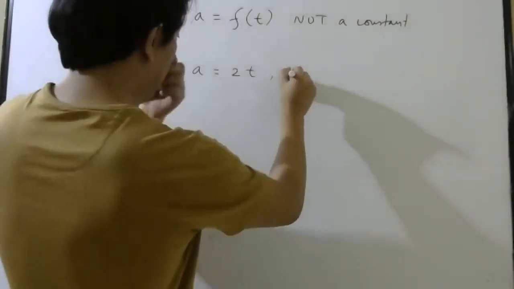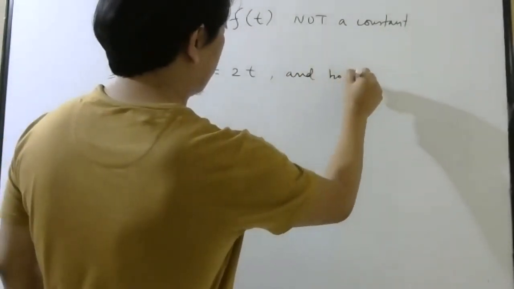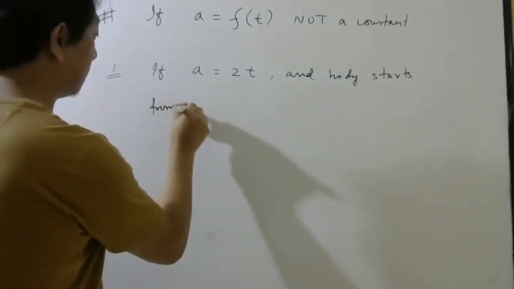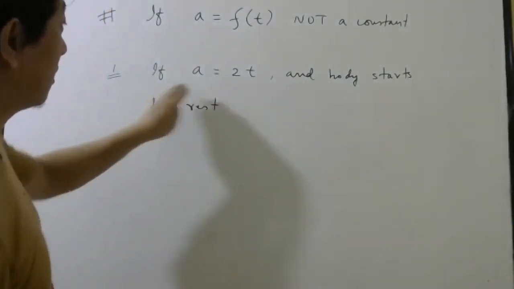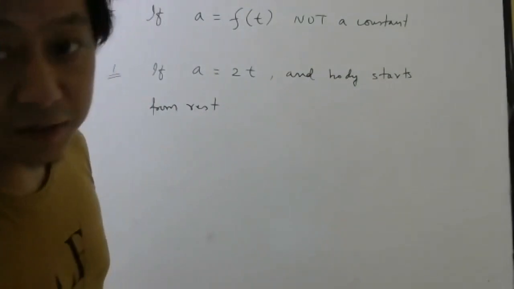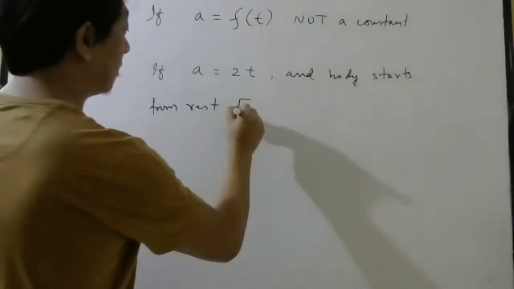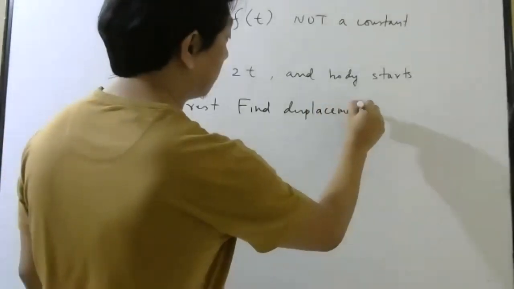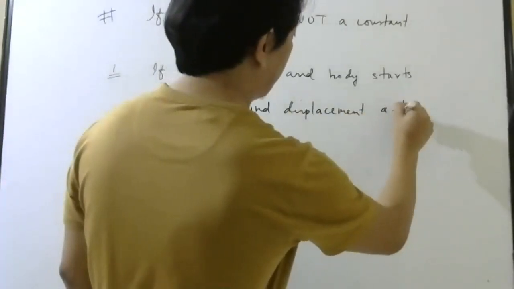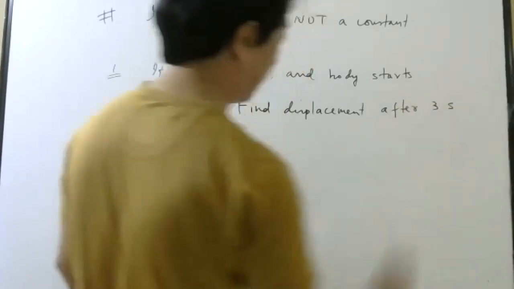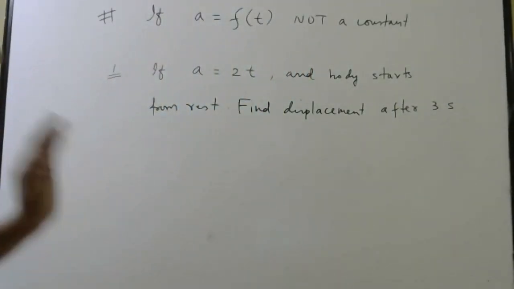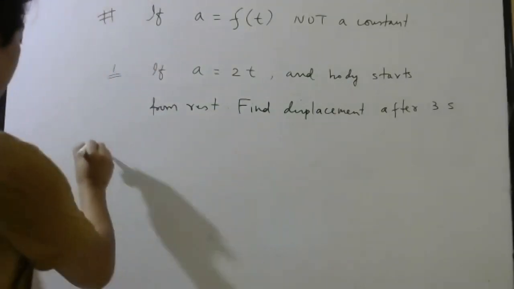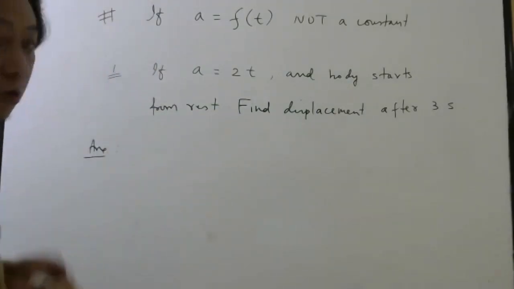The question is, the body starts from rest. Okay, so acceleration is this much, and the body is starting from rest. You have to find displacement after 3 seconds. So again and again I'm telling, don't start writing s equal to ut. You cannot do that. So how do we do that?